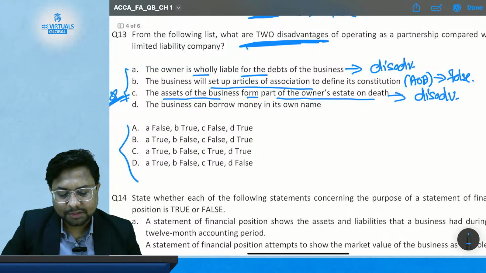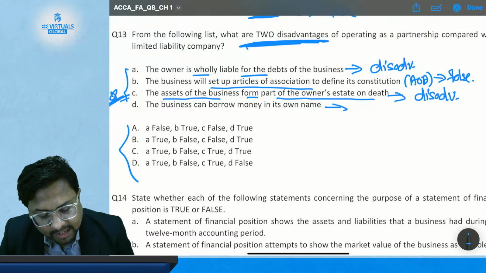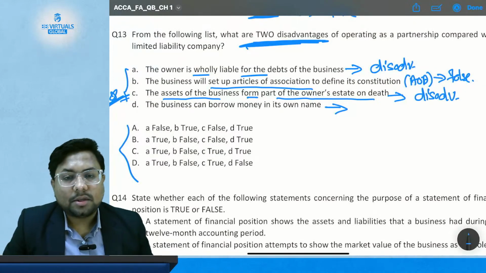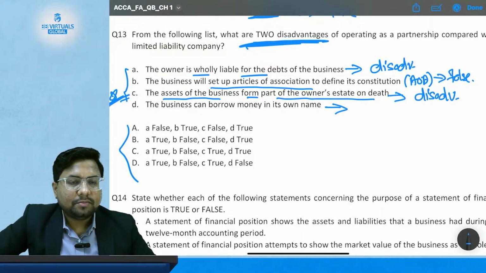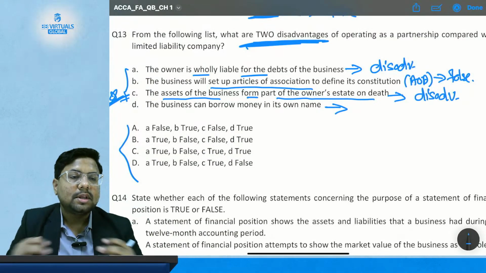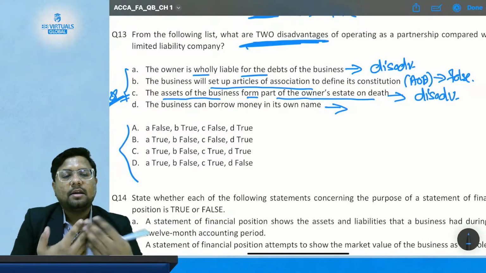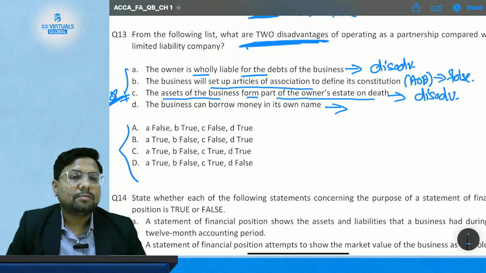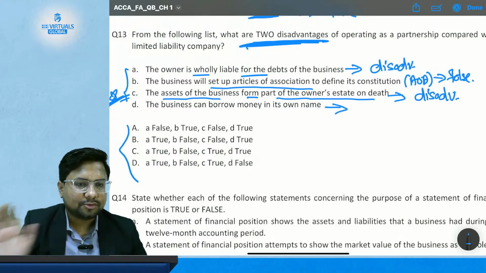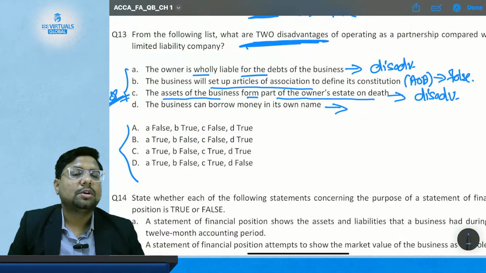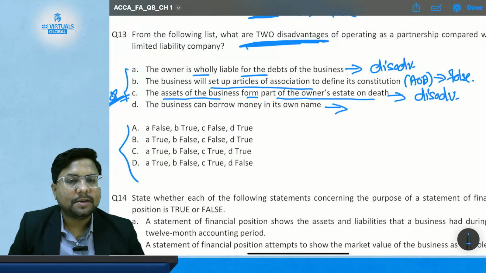Then statement D: the business can borrow money in its own name. Can a partnership borrow money in its own name? A partnership is not a separate legal entity, but suppose I and my friend B form a partnership firm in the name of A and B Associates. Suppose we have taken some loan from State Bank of India in the name of A and B Associates.